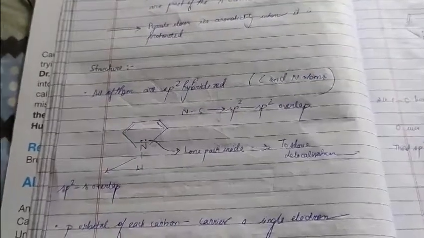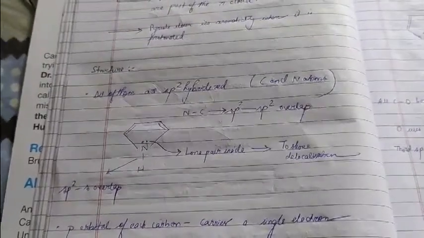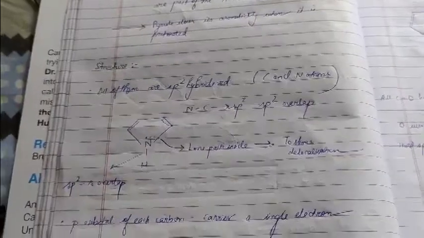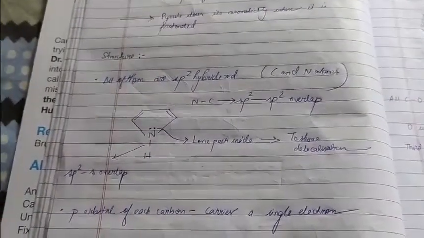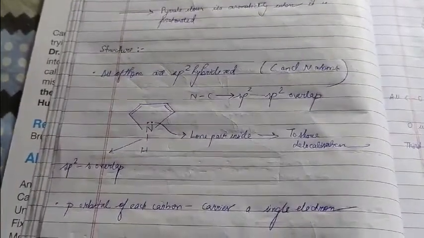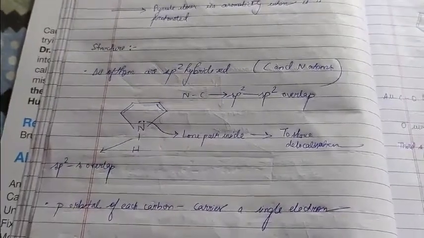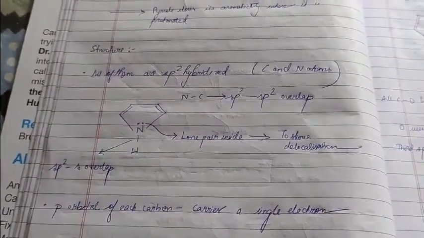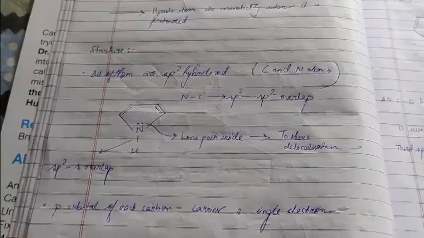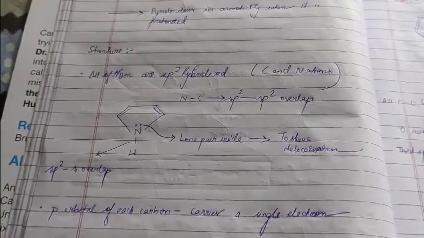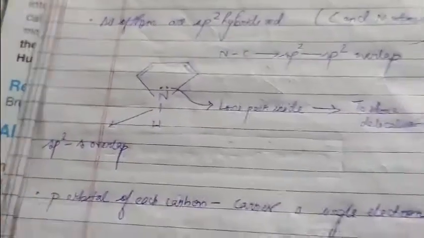As you can clearly see from the diagram, all of them are sp2 hybridized, and as I told before, the lone pair that is represented inside a particular diagram is to show delocalization. And the C and N bonds over here have an sp2-sp2 overlap, and there is one NH bond which has an sp2-s overlap.